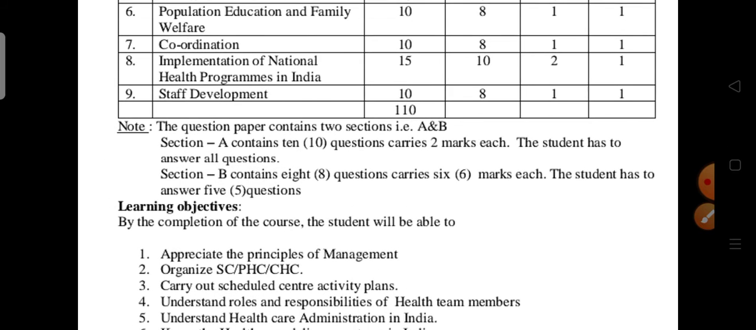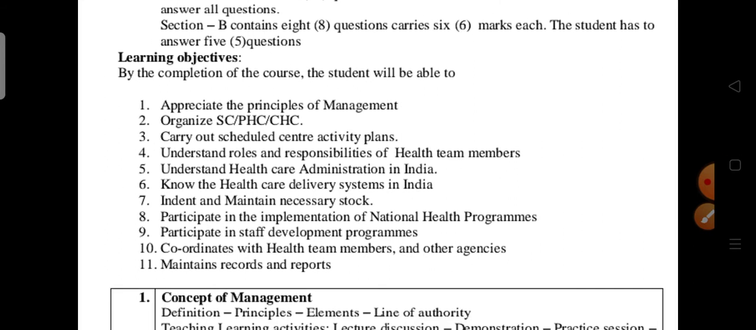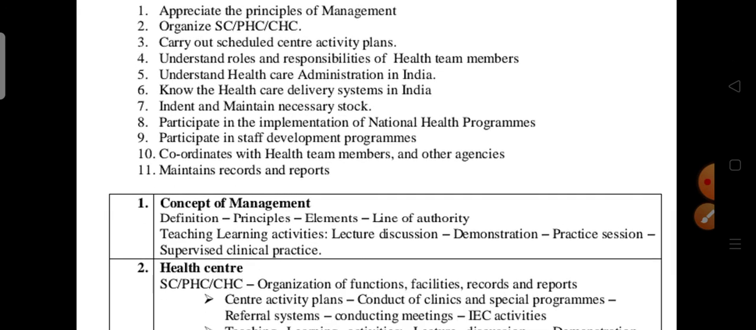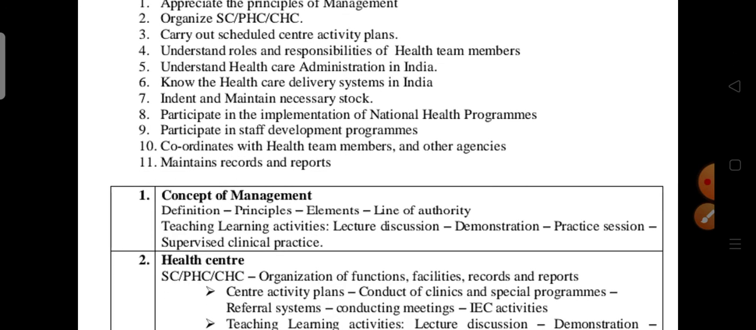Okay. So at the end of your course, what you have to do: you are able to appreciate the principles of management, explain the definition of management, organize subcenter, PHC, CHC, carry out schedules and activity plans, understand the roles and responsibilities of health team members. Already you have studied what the main responsibility is. Understand the roles and responsibilities of health team members in the community. Understand the healthcare administration in India, know the healthcare delivery system in India, indent and maintenance of staff, participate in the implementation of health programs, participate in staff development programs, coordinate with the health team members and other agencies, maintain records and reports.